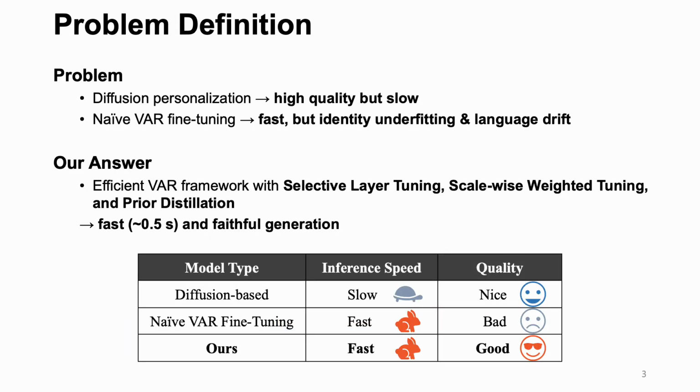Diffusion-based personalization produces high-quality results, but it's slow because it requires many denoising steps. On the other hand, naive fine-tuning of a VAR model is fast, but it often suffers from identity underfitting and language drift. Our goal is to achieve both speed and fidelity in one framework.